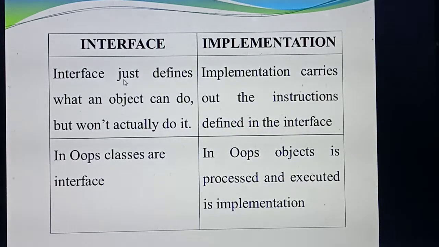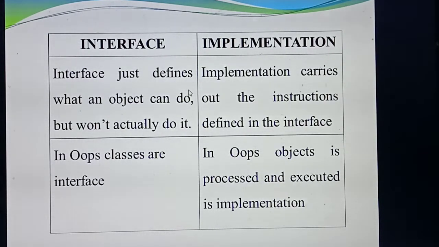Interface always defines what the object can do, but it won't explain what the object actually does. It will explain the use of that object, but not the internal working. Understood? Implementation is just the opposite of interface. Read that point: it carries out the instructions defined in the interface.